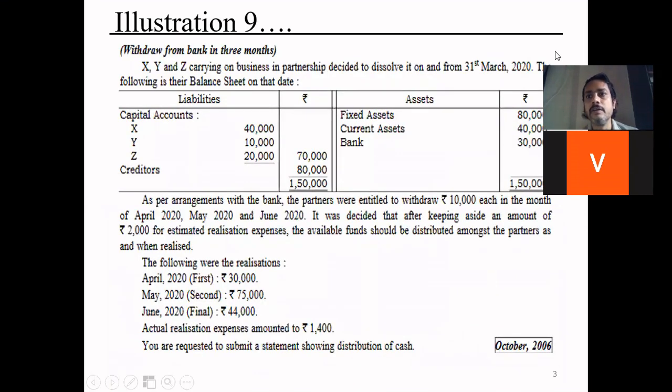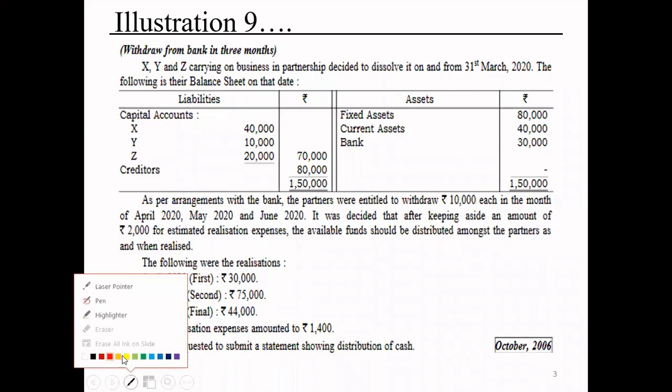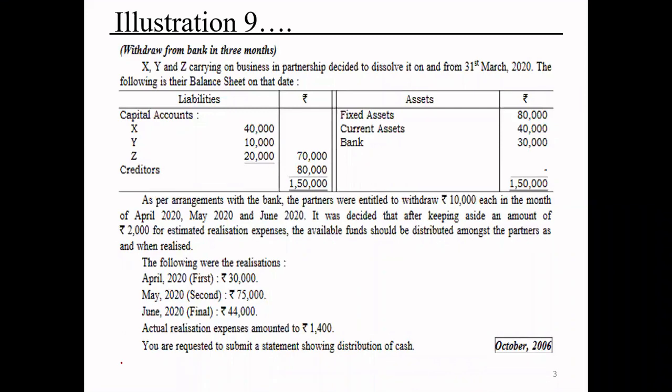Starting with the first problem, that is problem number 9. X, Y, Z carrying on business in partnership decided to dissolve it on 31st March 2020. The following is a balance sheet on the date. On the liability side, we have only two liabilities, capital and external liability in the form of creditors, whereas on the asset side, the important information is a bank balance of rupees 30,000.